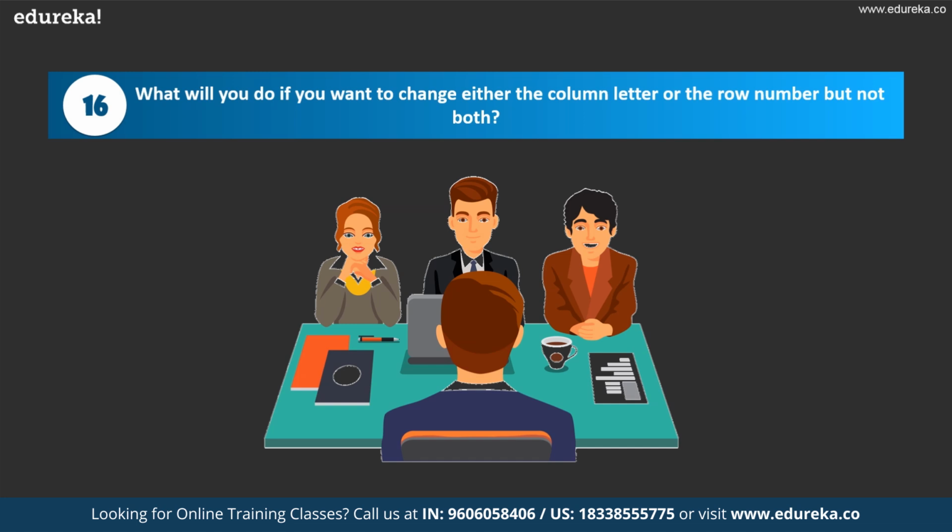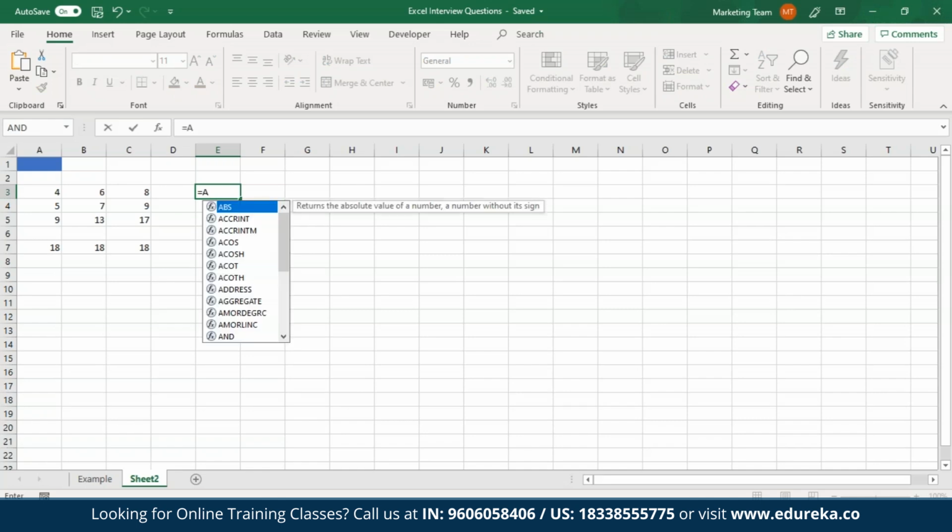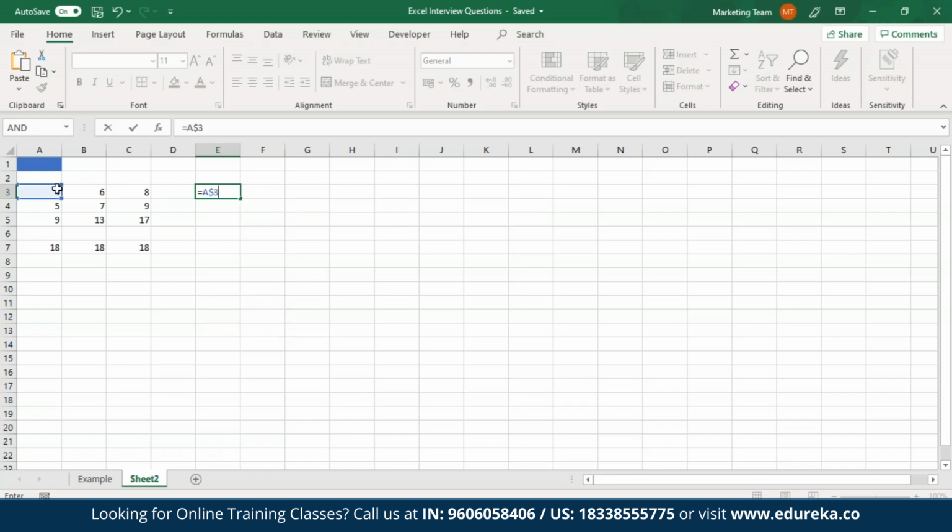So to show this example to you guys, what I'm going to do is get back to my Excel sheet, and over here, okay, let me come towards this side. Let me select a new cell. Okay, what I'm going to do over here is type in an equal to sign, and then I'll type in $3. Then after that, I'll type in a plus sign, and then $3.